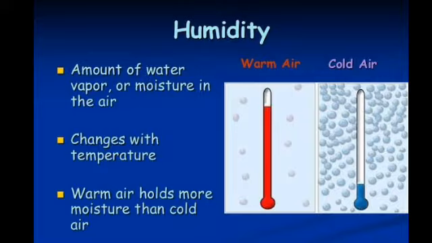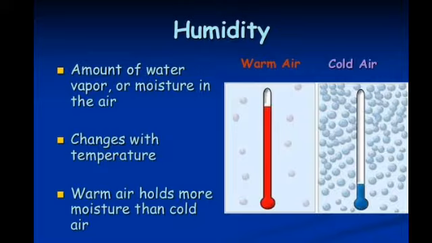Air having lower temperatures cannot hold much moisture. As the temperature of the air increases, its capacity to hold moisture also increases. This implies that warmer air can hold more moisture than cold air.